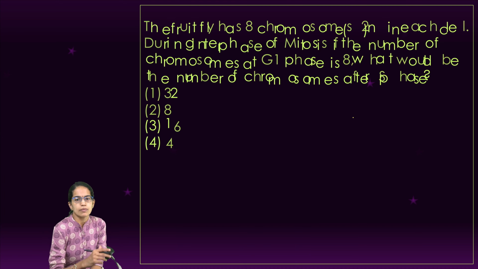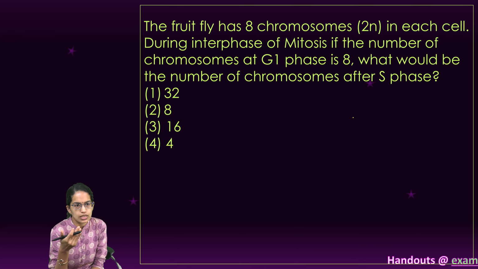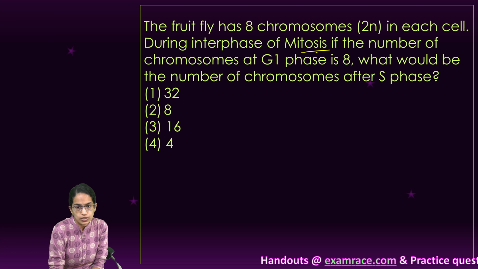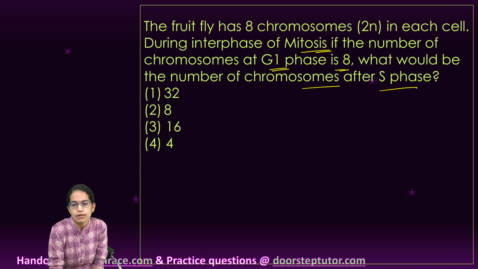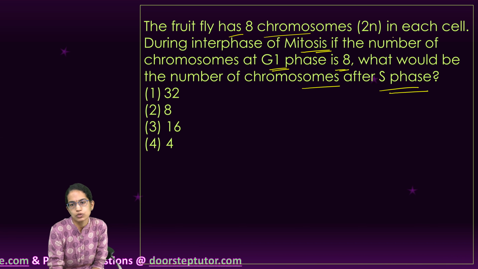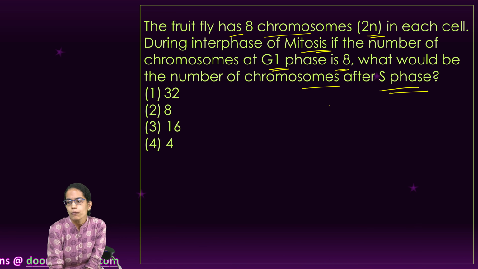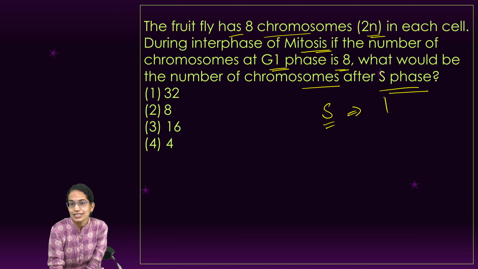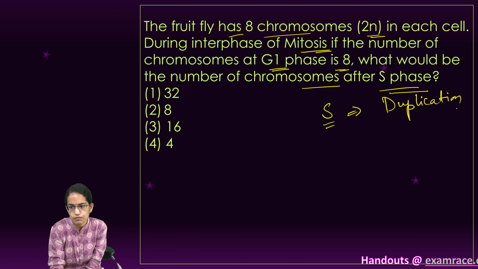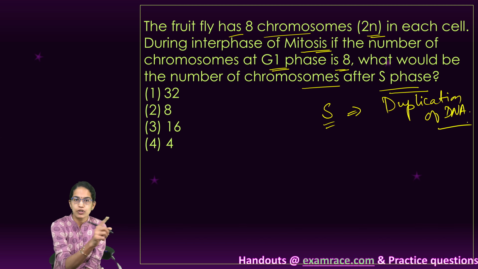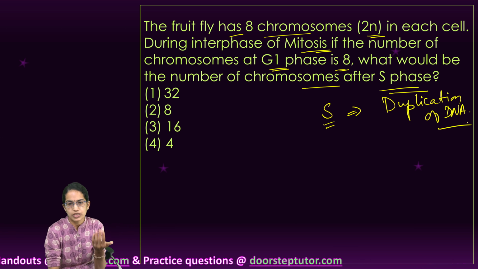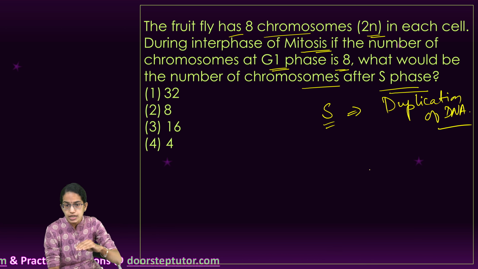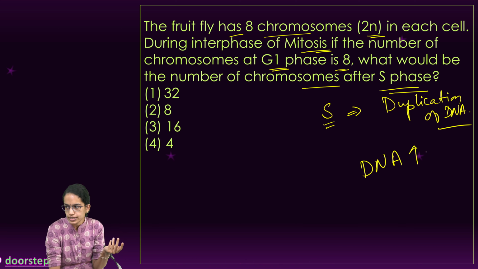The next question is a very basic question. In the interphase stage of mitosis, if the number of chromosomes in the G1 phase is 8, what would be the number of chromosomes after S phase, if the fruit fly has 8 chromosomes, which is 2n, in each of the cells? Now, S phase is the phase where what happens? As we all know, it is the phase of duplication of DNA. We have covered this in our very fundamental classes on the cell cycle and mitosis, where we have talked about the S, G1, G2 phases in detail. So here the amount of DNA would increase, but the number of chromosomes would remain the same.